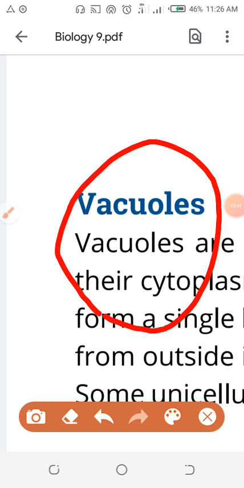I am not talking about your body. I am not talking about the developed animals. I am talking about the less developed organisms, which are just unicellular. They consist of one cell, like amoeba, paramecium, euglena, and they do not have a digestive system. They need to develop a very simple digestive system, like the food vacuole. So this is the food vacuole. This is not a vacuole which stores water like in a plant cell and makes turgidity, turgor pressure.